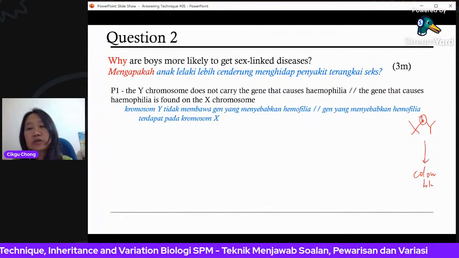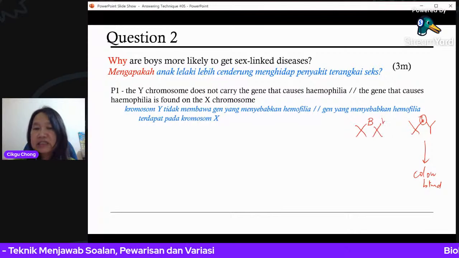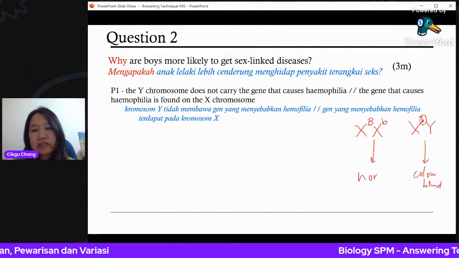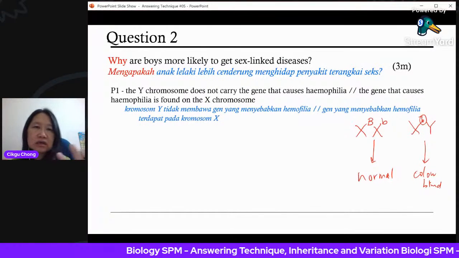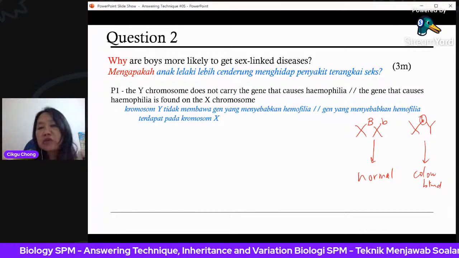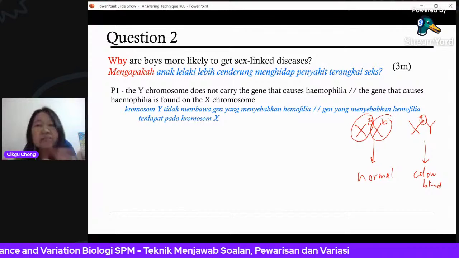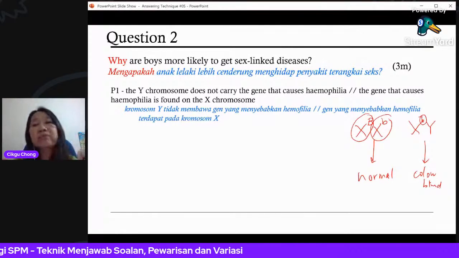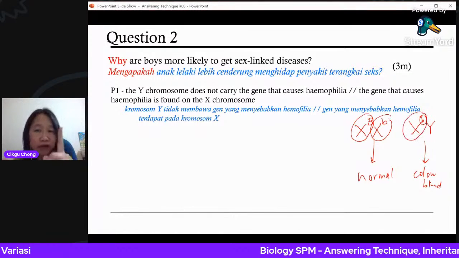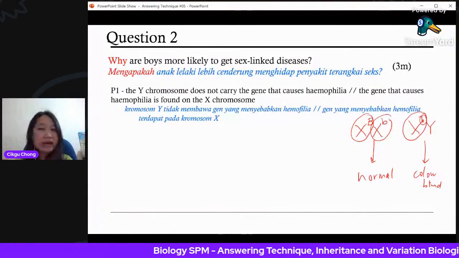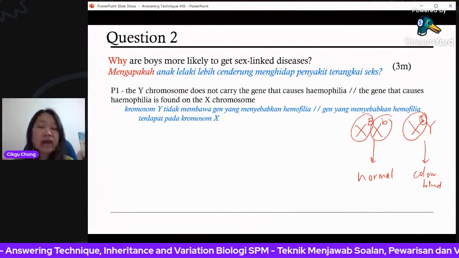You don't need two. For the female, on the other hand, if one is dominant and one is recessive, the person is still normal. So there is less chance for a girl to show these sex-linked diseases, because you still have another chance. One may be dominant and the other recessive, never mind, because the dominant can cover, or we call it suppress, the effect. But for boys, no chance. You just need one only. If you are so unlucky to get the allele, then there you are. You already have color blindness, or you already have hemophilia.